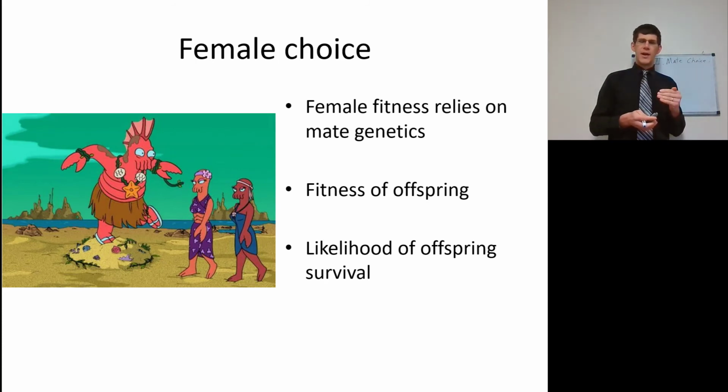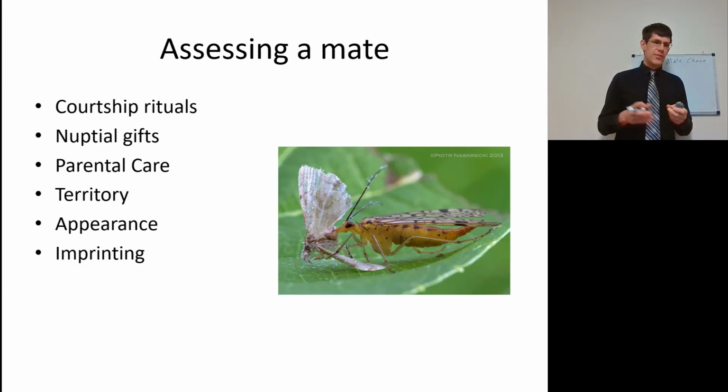We're going to come back later on to why females would be more choosy or why males may be more choosy. We're going to do a little of that. If you want much more of that, take ecology, especially field ecology. And this is going to be related to the fitness of the offspring. A female that mates with an inferior male, like Dr. Zoidberg here, is going to have lower fitness because her offspring are not going to survive as much and are not going to reproduce. So how is assessment done?